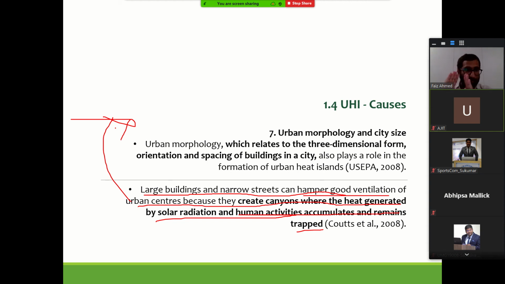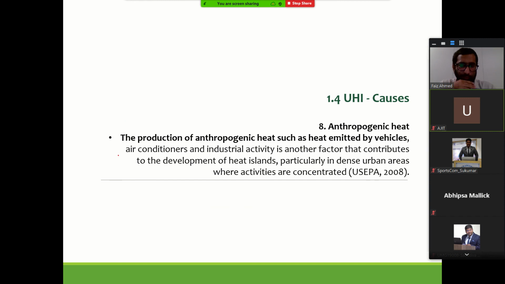In some climatic zones, narrow streets will help. In some climatic zones, narrow streets will not help. So accordingly, the design of layouts has to be considered, and the decisions have to be made. So this you can just keep in mind. Maybe we will not go deep into how it is impacting the climate and so on and so forth.